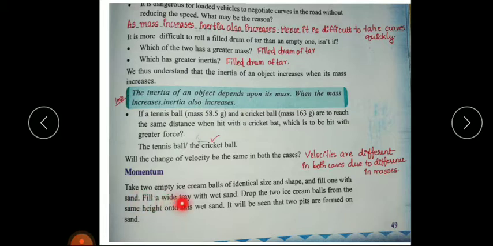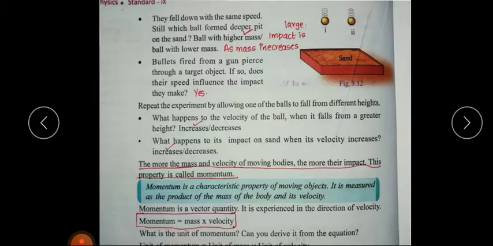Fill a wide tray with wet sand. Drop the two ice cream balls from the same height onto this wet sand. It will be seen that two pits are formed on sand. So we have to take two identical ice cream balls and a tray full of wet sand. Then one of these balls should be filled with sand.